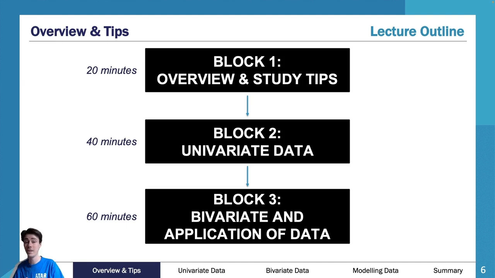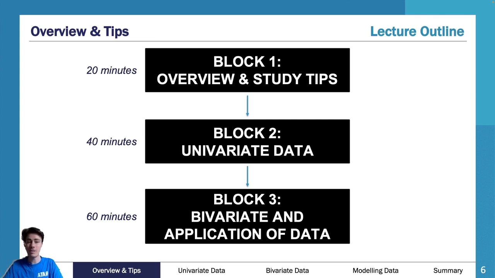So what we're going to cover today is just some overview and study tips, because it's really important with general. I will call it further at times. I do apologize. When I went through this topic, it was called further. It's now called general. There are a couple of things that are really important for how you should go about studying for this subject.